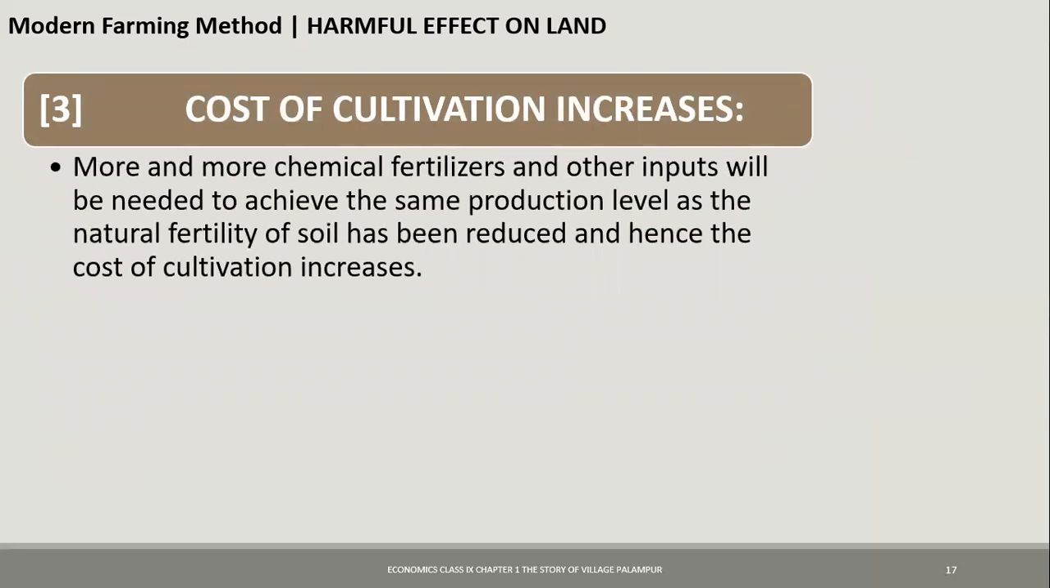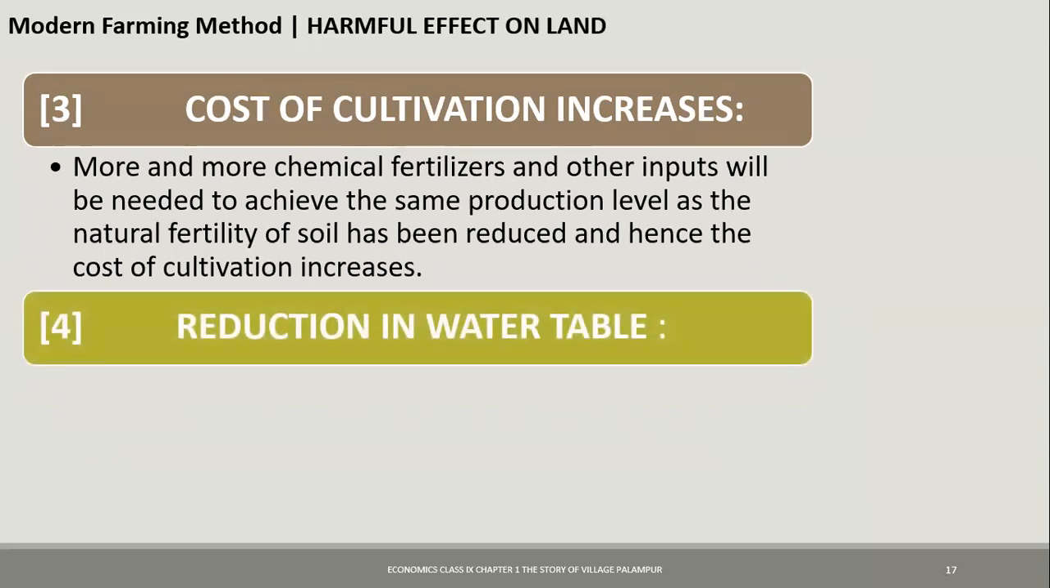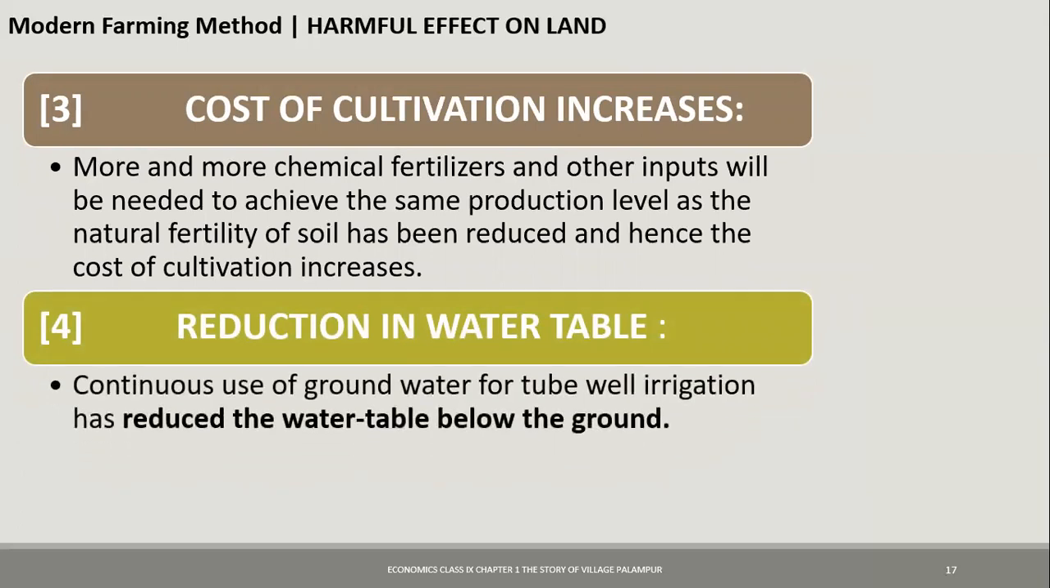More and more chemical fertilizers and other inputs will be needed to achieve the same production level as the natural fertility of soil has been reduced, and the cultivation cost increases. There's reduction in water table. Now what happens is, when you're using tube well irrigation, a lot of underground water is used. This reduces the water table.